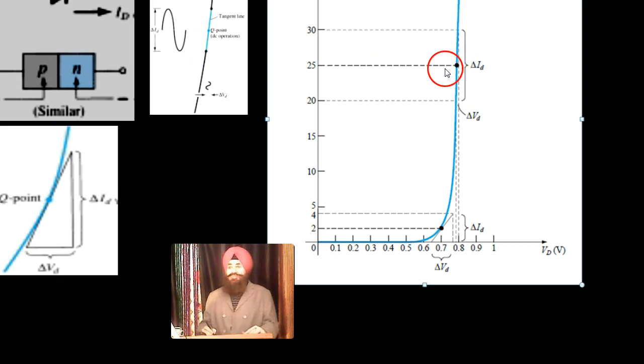So let's say this was our operating point, and we have applied a voltage of approximately 0.7 to the PN junction, right? Then the current flowing was 2 milliampere.